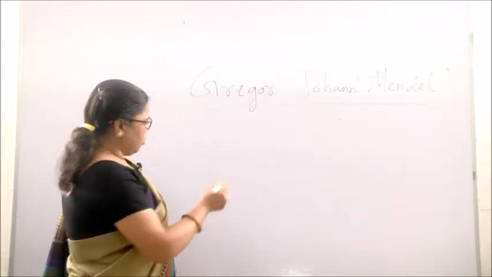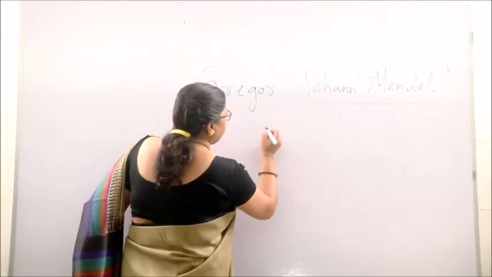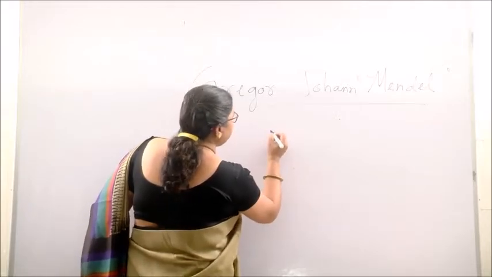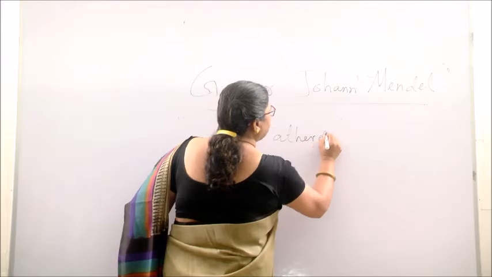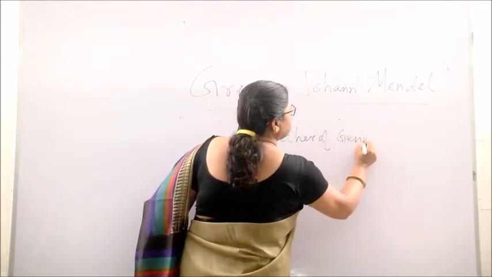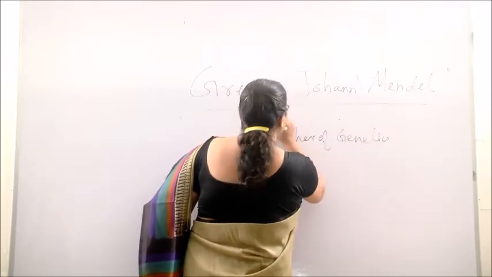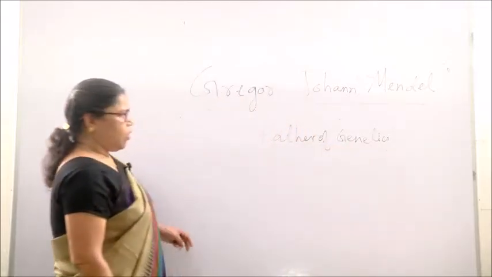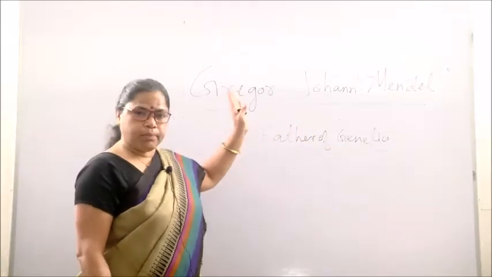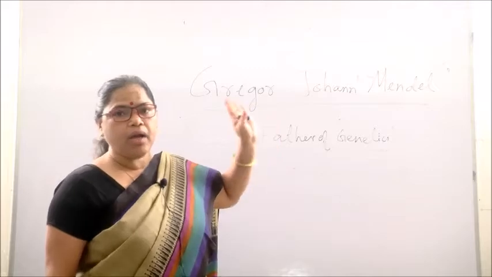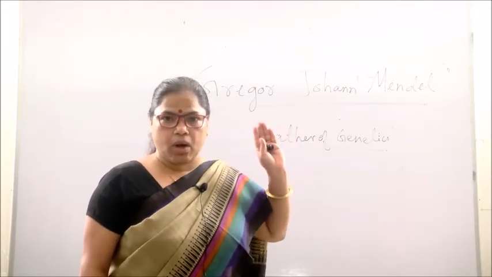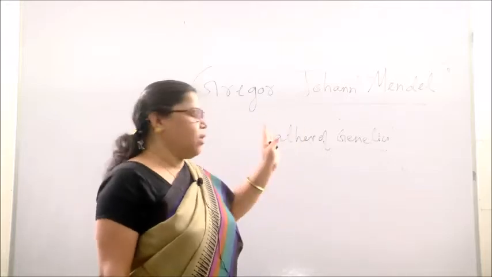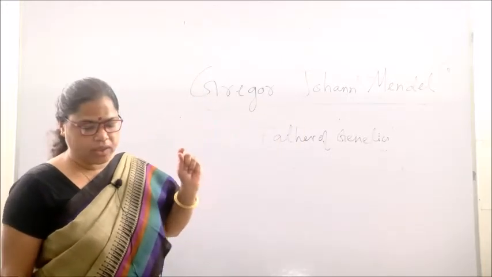According to him, there are principles of inheritance, for which he is known as the father of genetics. Why is he known as father of genetics? Because he for the first time worked on the genetic principle and formulated certain laws that govern the inheritance of characters.